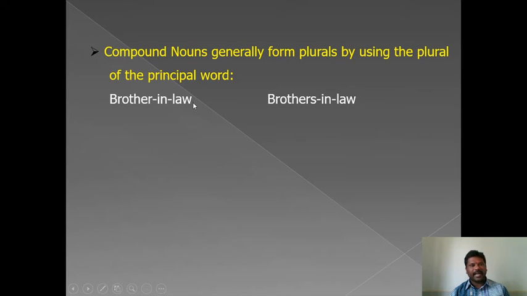Let us see, brother-in-law is singular. We convert the main word in the compound into a plural form. Brother-in-law, brothers-in-law.